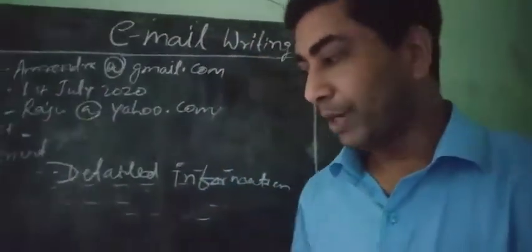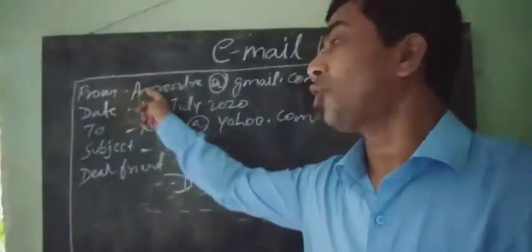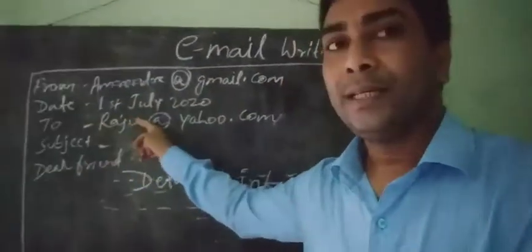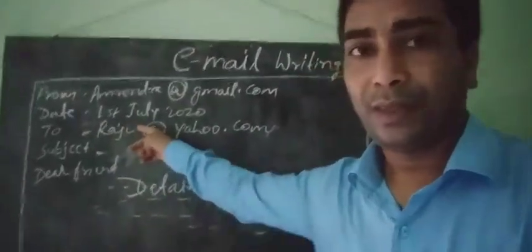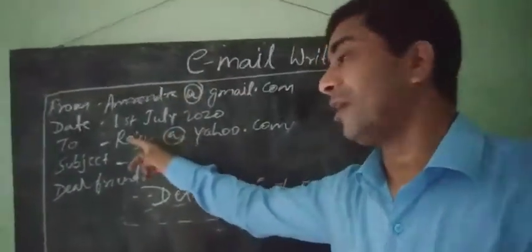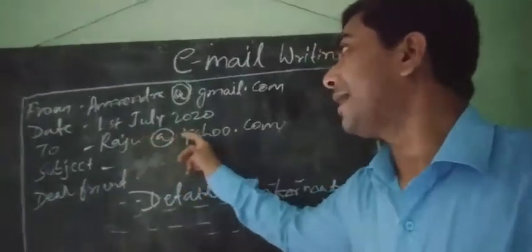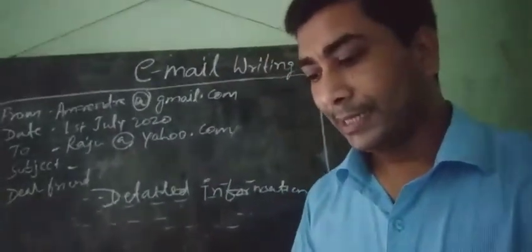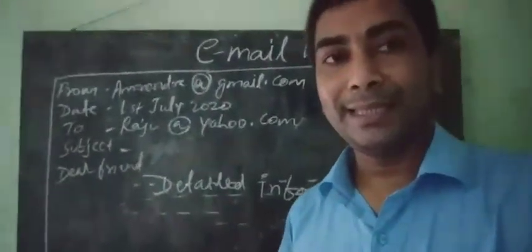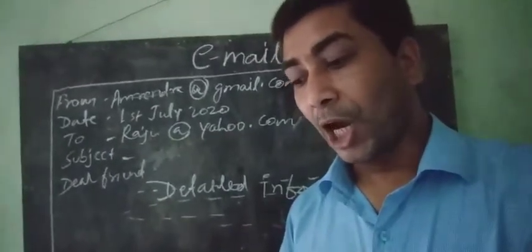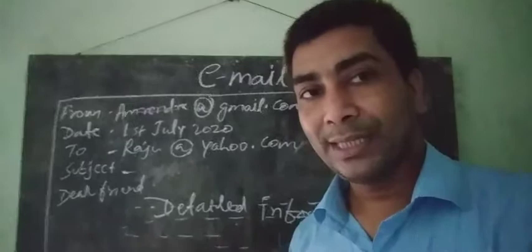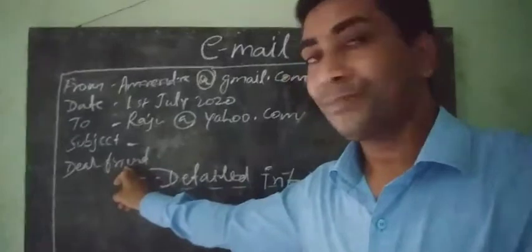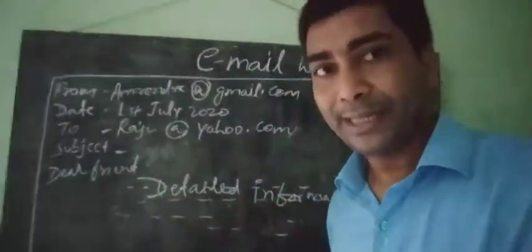What will you write? First of all, From. In From, write your name at gmail.com. Date, 1st July 2022. To, the owner's name, the building owner's name at yahoo.com. Subject. What will be the subject? Subject will be expenditure on various items. Dear sir. Now you will write the details.